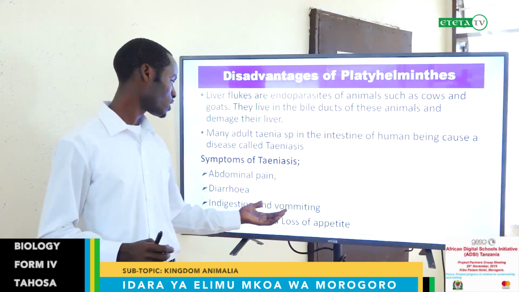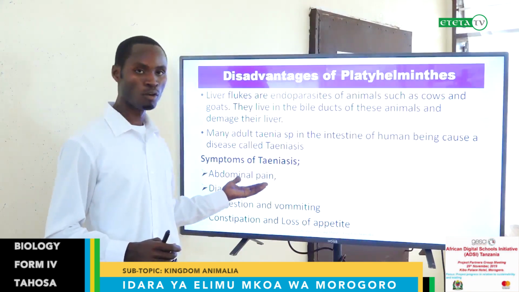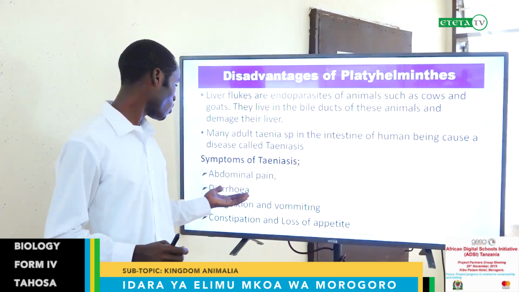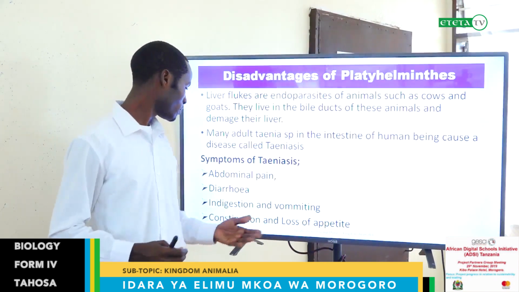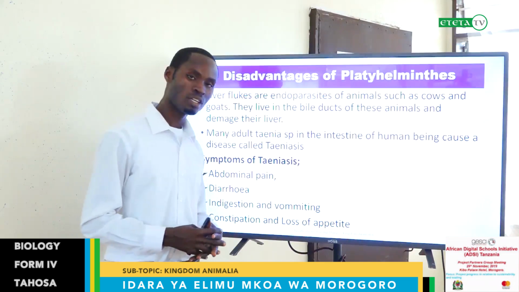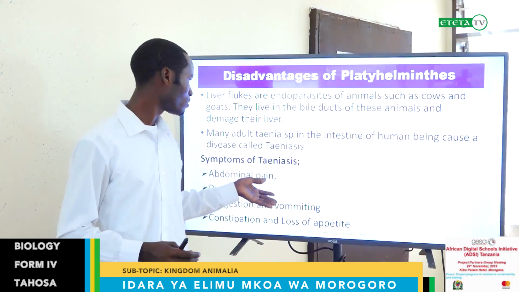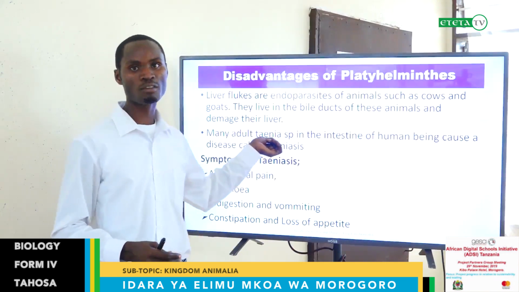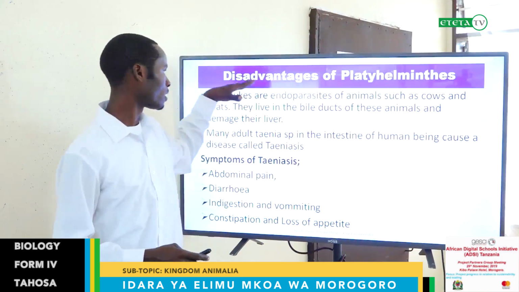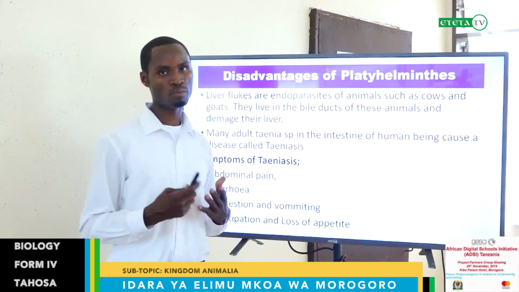Again, we have constipation and the loss of appetite. These are the symptoms that will make you realize that you have this kind of worm, tapeworm. These are the disadvantages of Platyhelminthes.